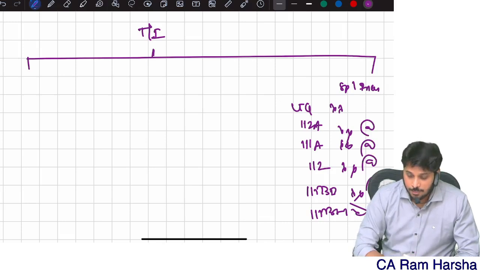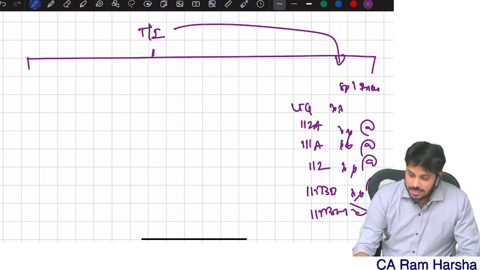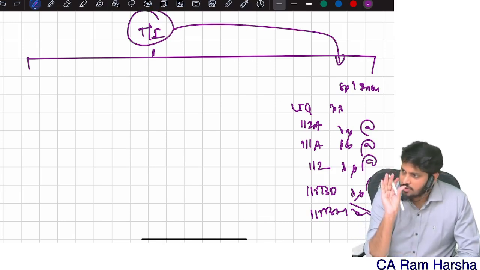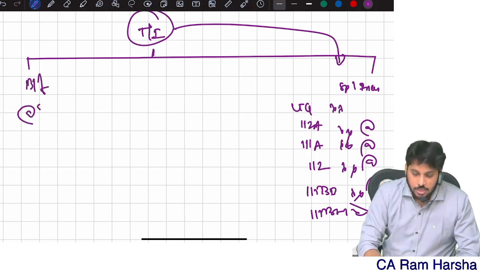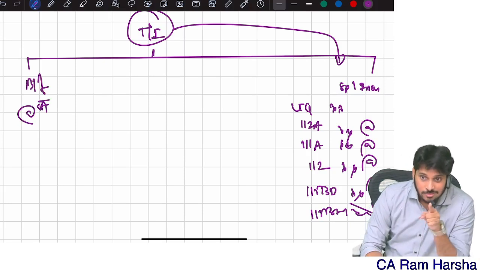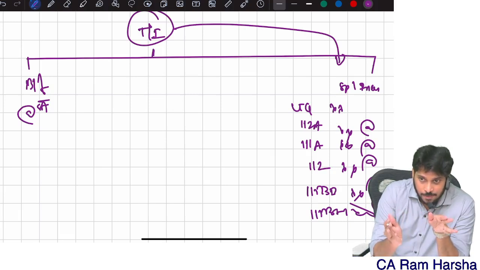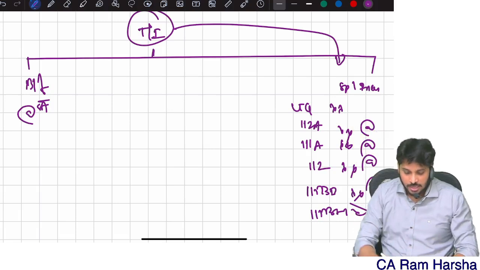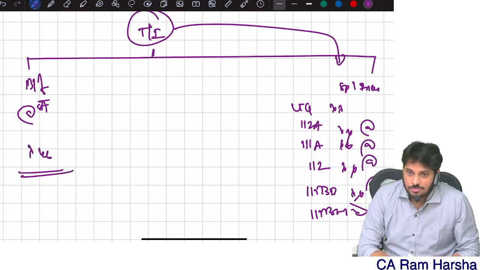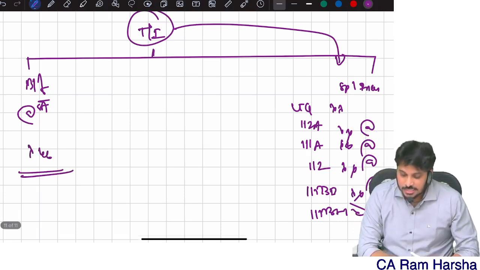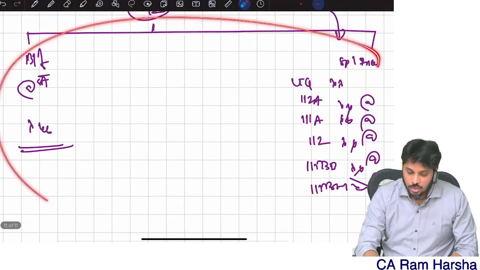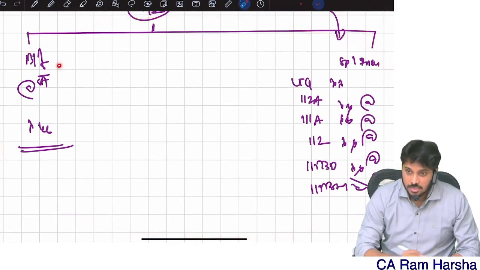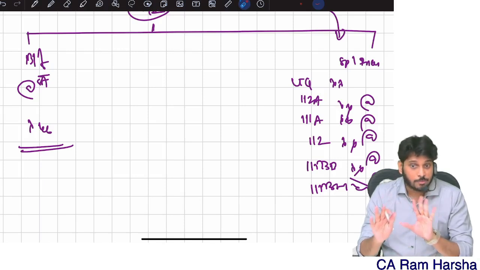Sir, I allocated some money here, but I still have some amount left. That is the balancing figure. Here you apply the specific tax rates. If it's an individual, slab rates. If it is a partnership firm or company, whatever tax rate we are going to discuss later, at that rate you apply. Then you will get the tax amount. Able to understand? That's it. This is how we need to compute tax on special incomes and normal incomes.